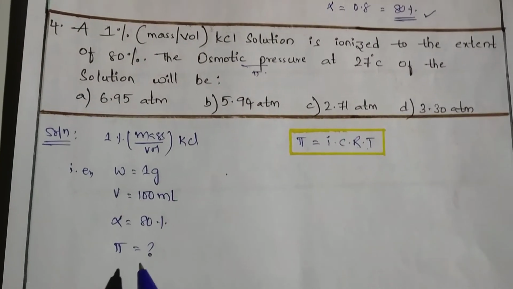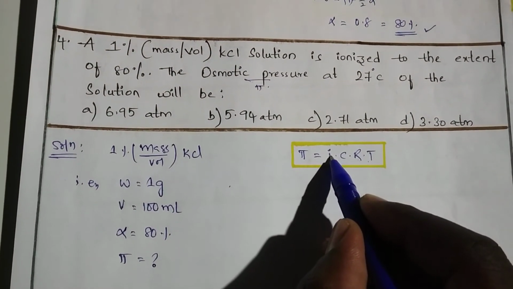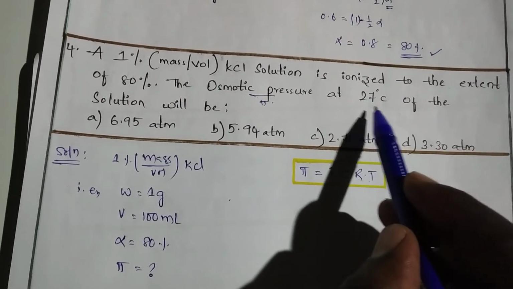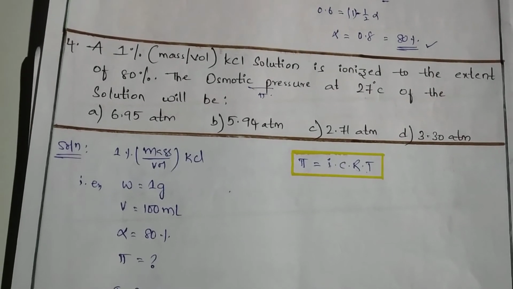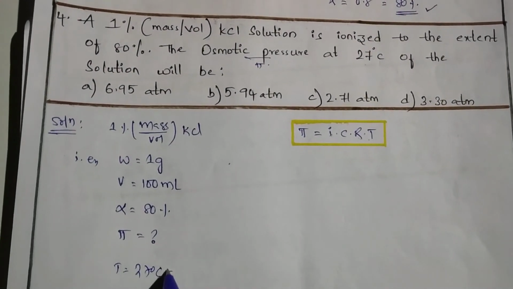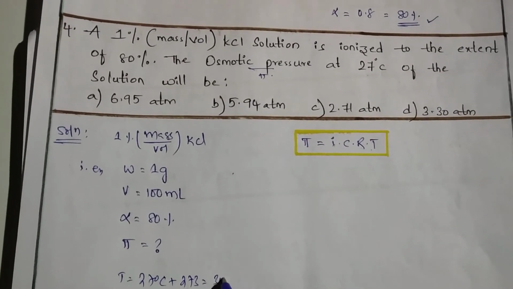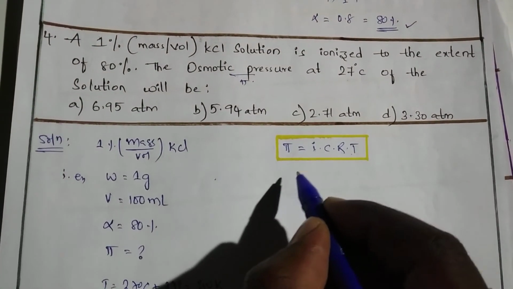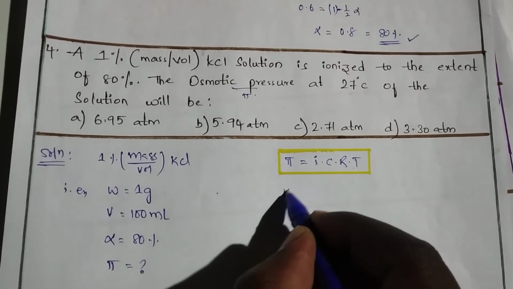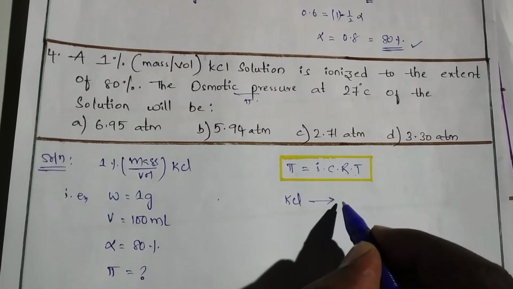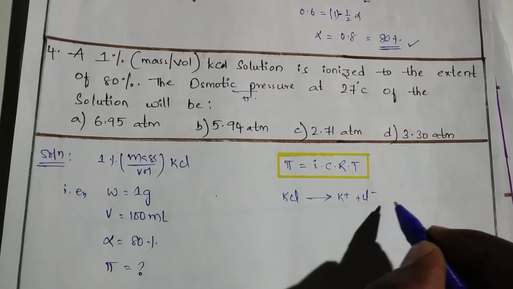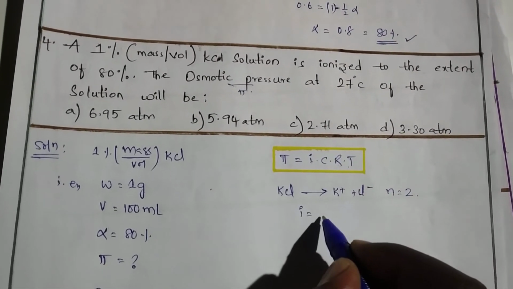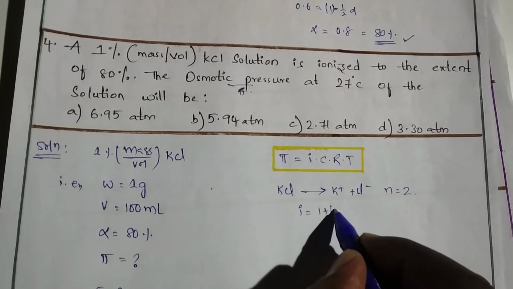To find the pi, you need the i value, and the concentration we will get from this anyway. R and T are constants, already given here. Temperature is given as 27 degrees centigrade plus 273, so it becomes 300 Kelvin. The i value is not known to us. To find i, KCl undergoes ionization into K plus and Cl minus. How many ions are formed here? 2 ions.